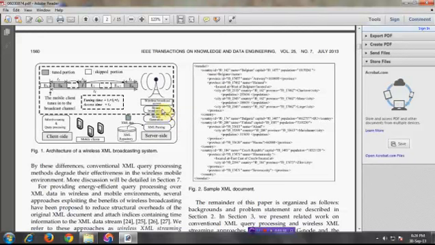Next process is the stream data broadcast to the client nodes through wireless networks. So here we calculate the tuning time and access time. On the client side, the client will pass the query request to the server. The server accepts the query and returns the result to the client. Here the broadcast channel receives the selective tuning for the query processing output.